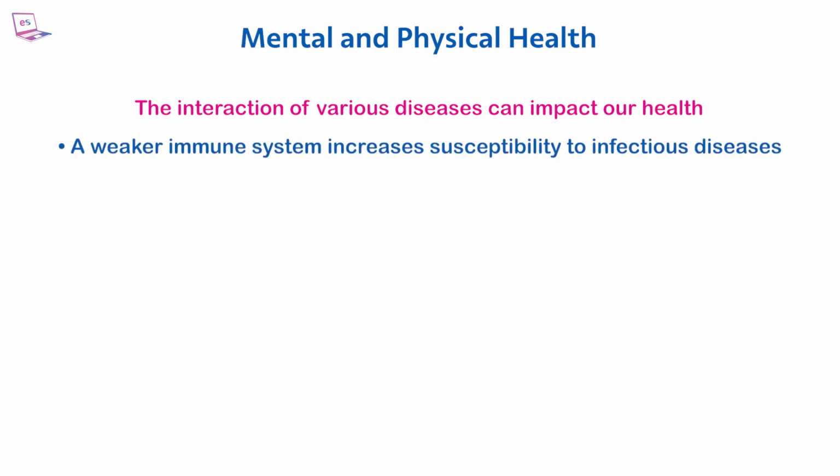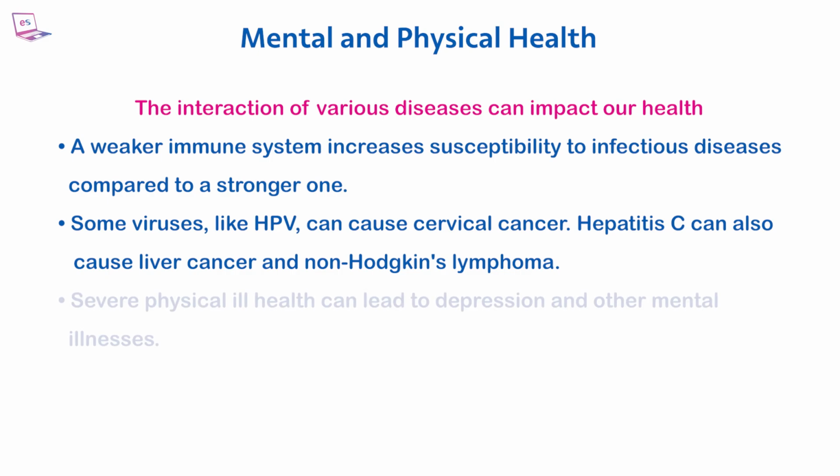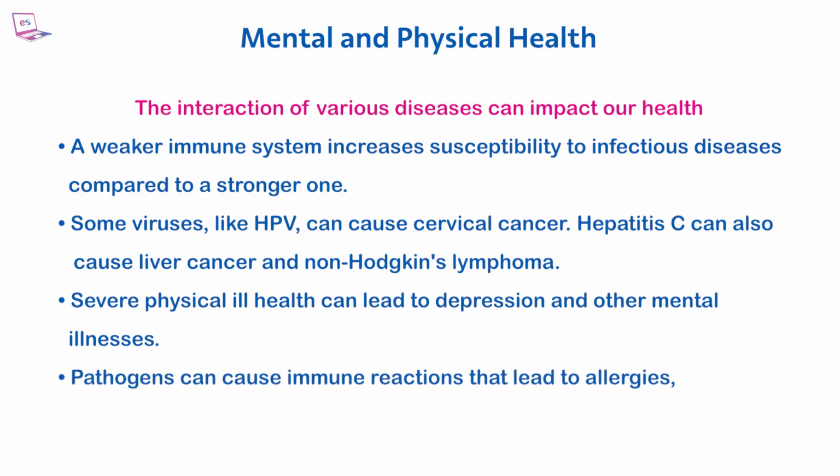A weaker immune system increases susceptibility to infectious diseases compared to a stronger one. Some viruses, like HPV, can cause cervical cancer. Hepatitis C can also cause liver cancer and non-Hodgkin's lymphoma. Severe physical ill health can lead to depression and other mental illnesses. Pathogens can cause immune reactions that lead to allergies, such as skin rashes and asthma.